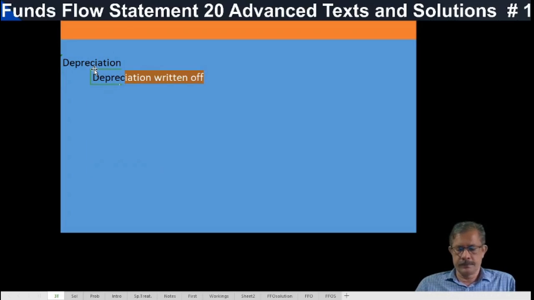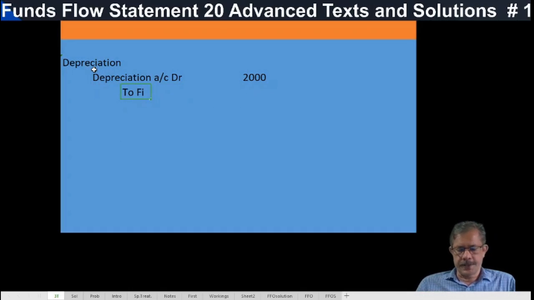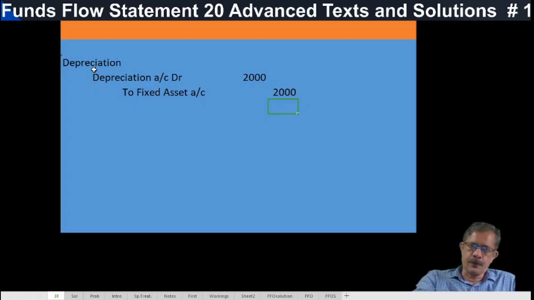Depreciation account debit, say 2000, to fixed asset account 2000. Or provision for depreciation account, whatever it is. If it is provision for depreciation account, then to provision for depreciation account.